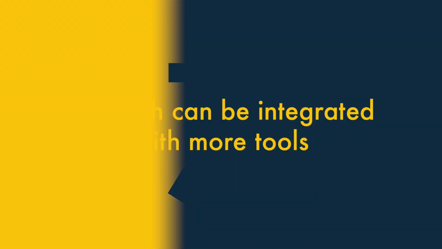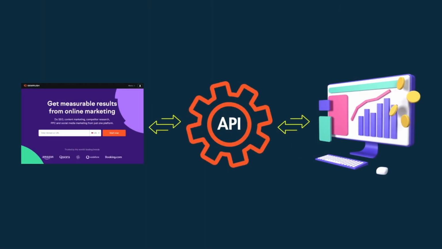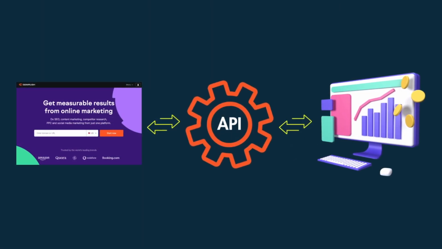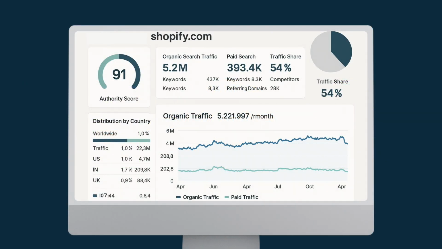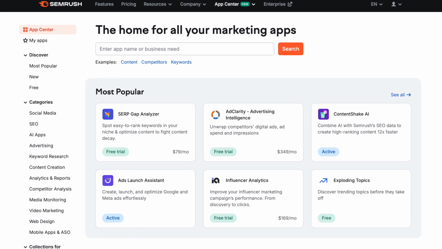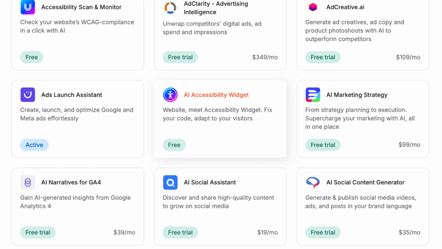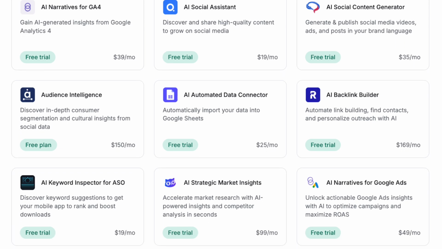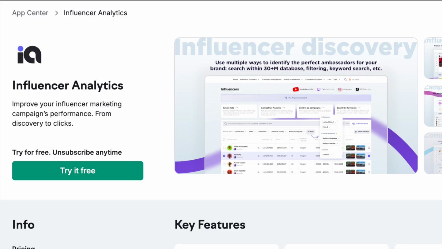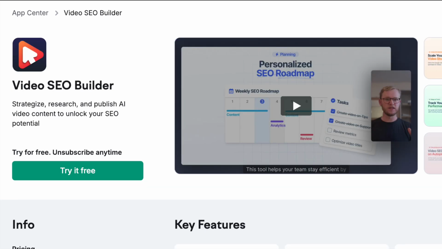7. Semrush can be integrated with more tools. Unlike Ubersuggest, Semrush lets you access its API. This allows you to integrate Semrush into your own applications or send its data to other software. Semrush also features a dedicated app store that currently offers around 60 apps, many of which are designed by third-party developers to enhance the platform's functionality or make it work with other platforms. These include apps to help you boost influencer marketing campaigns, track YouTube channel performance, create SEO-optimized video content, and more.